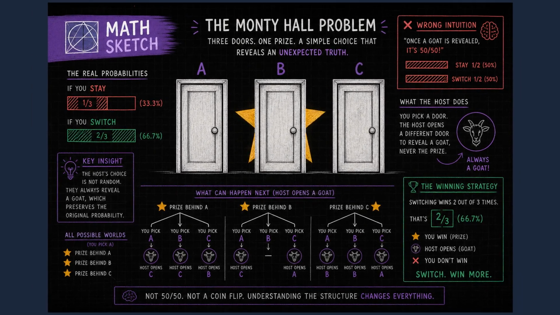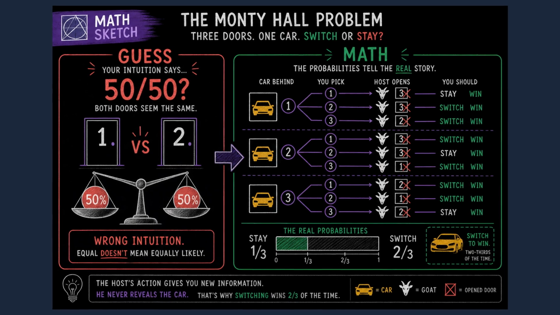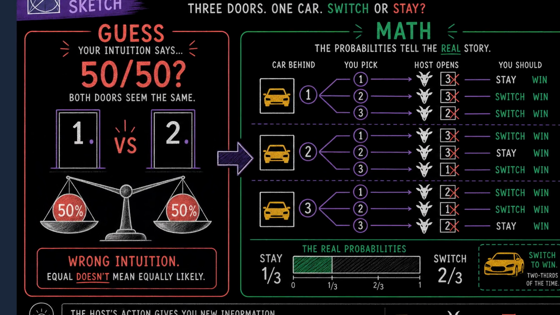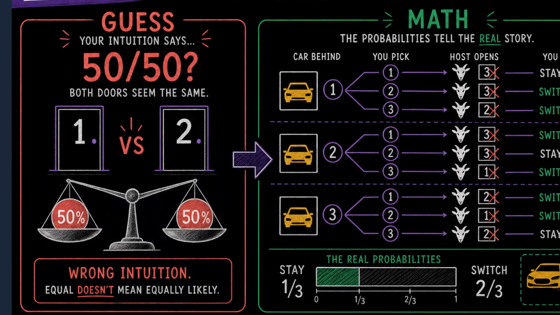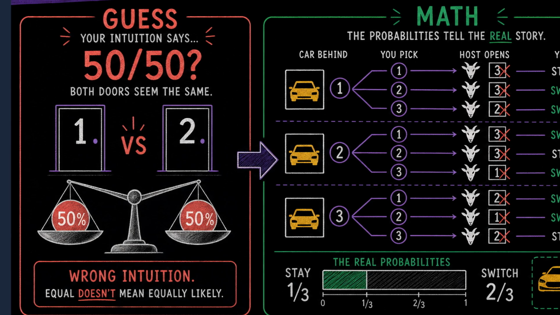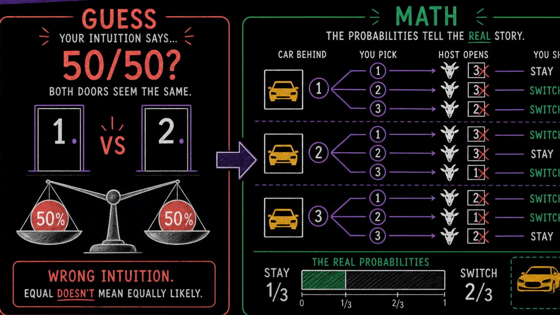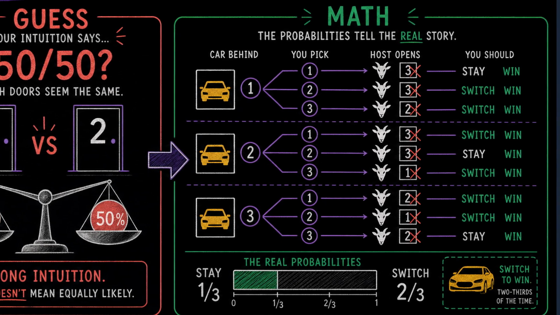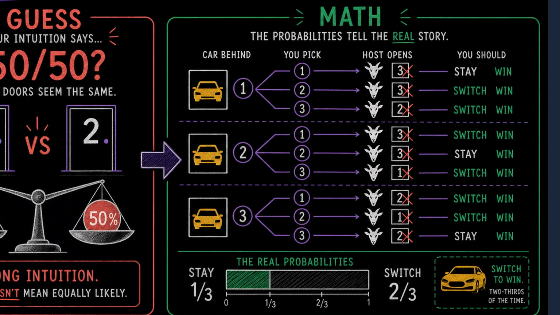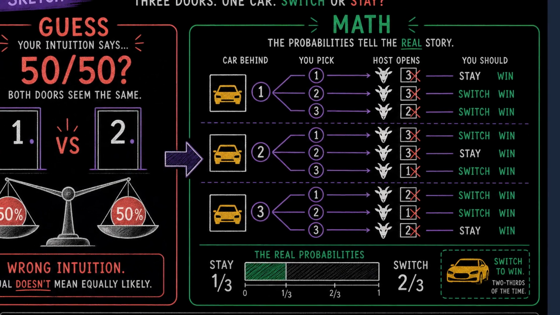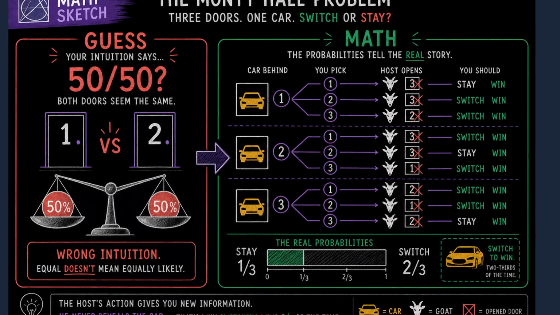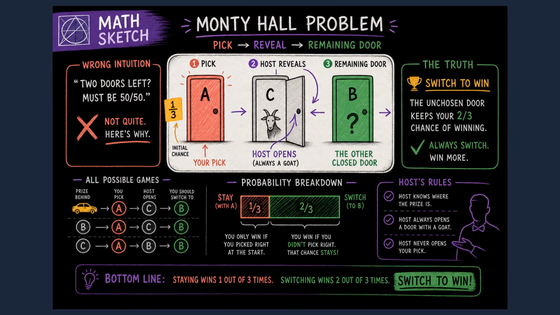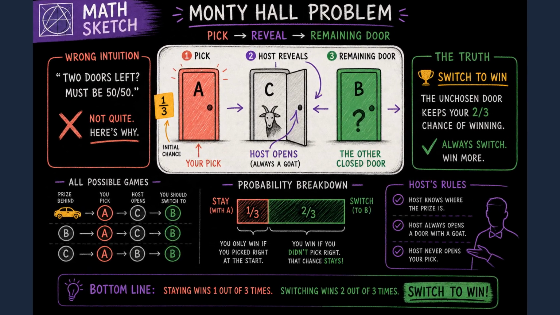The math says otherwise. Most people guess 50-50. One door has the prize, one does not. So switching and staying feel equally likely. The math says your first pick only had a 1 in 3 chance. When a losing door is removed, that 2/3 probability does not vanish. It collapses onto the other closed door. Switching wins 2/3 of the time. Staying wins 1/3. This is a probability puzzle, not a betting pitch.